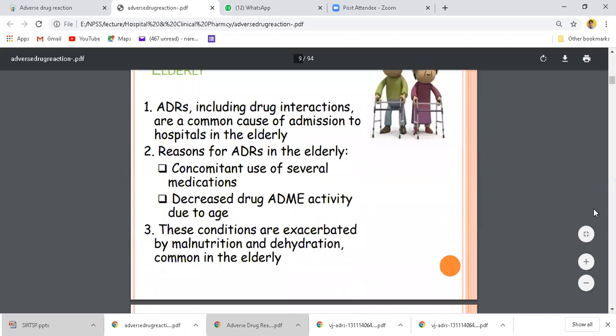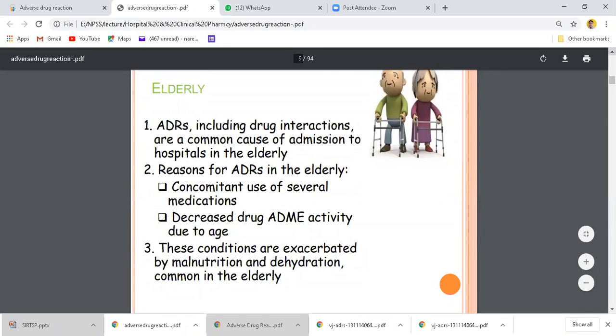elderly patients, that is old age persons.